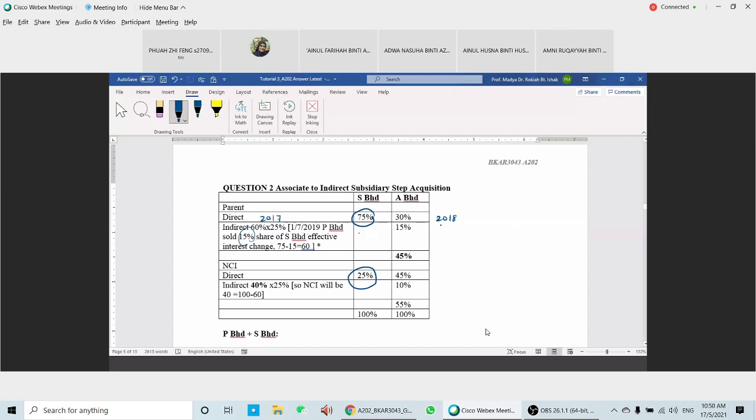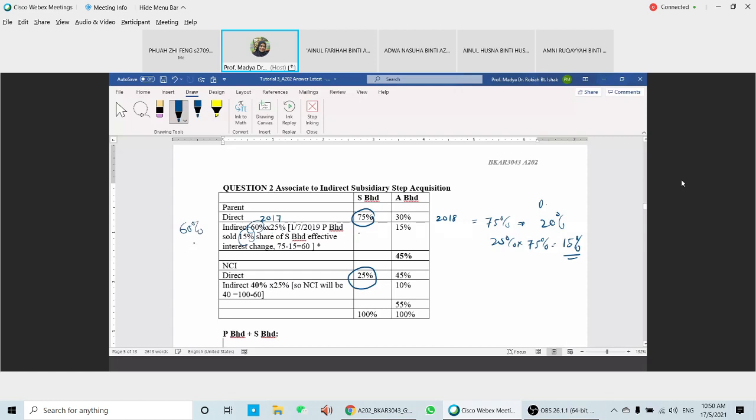Okay, so from that 75%, you dispose 20%. So 20% times 75%, you dispose only 15%. So the parent's disposal here is only 15%. Indirectly, starting from 1st of July 2019, the parents only have shares of 60%. So 60% means that they still have control.